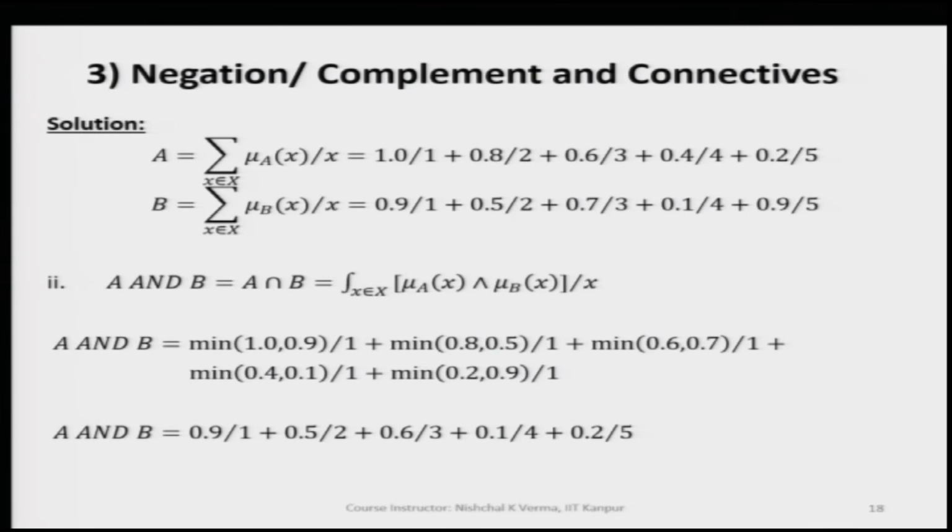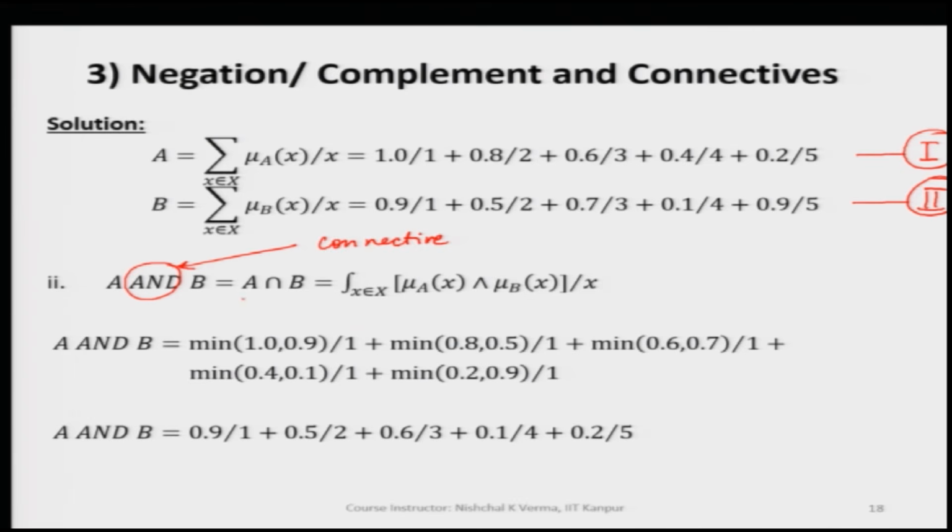Now, let us find A and B. As I have already mentioned, AND is a connective. We have been given fuzzy set A, the first fuzzy set, and this is the second fuzzy set. Now, we have to connect these two fuzzy sets together, and as I have already mentioned, when we have AND, we have to take the intersection.